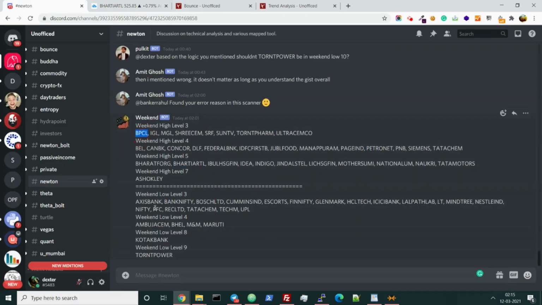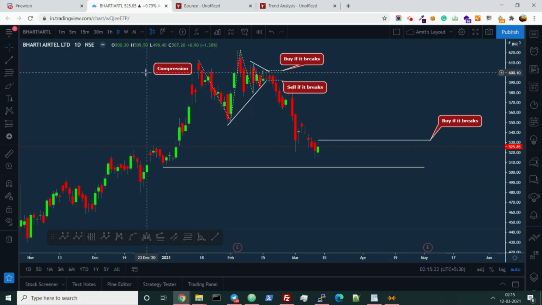Now I think you have understood that Nifty has not broken the previous day's low for 3 days. It goes on like that. So this is a good scanner for price action traders, and it is always on the daily time frame. That's it. If you find good trades with this scanner, please feel free to share them with me.